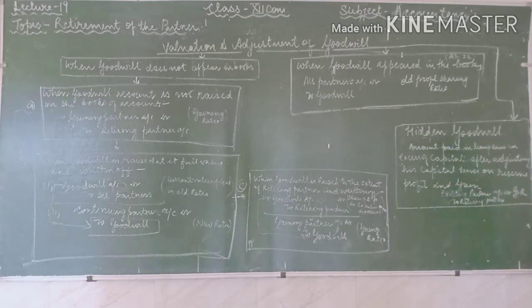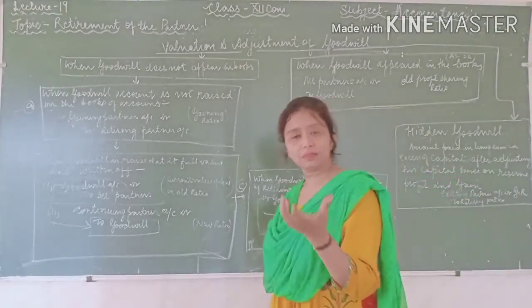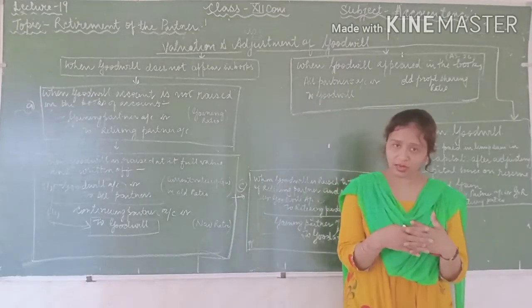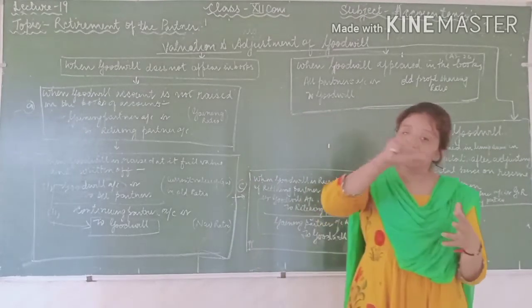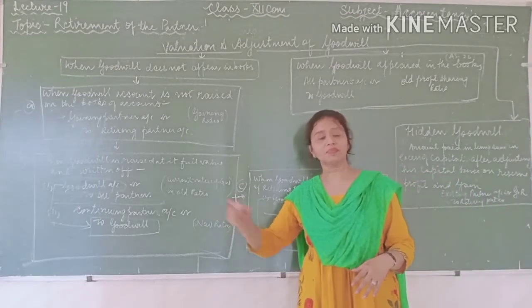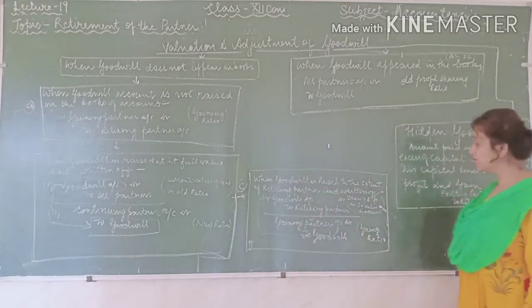What do you mean by the hidden goodwill? In simple words, it is the excess of the amount they are giving over the adjusted value of the capital. That excess will be the hidden goodwill.